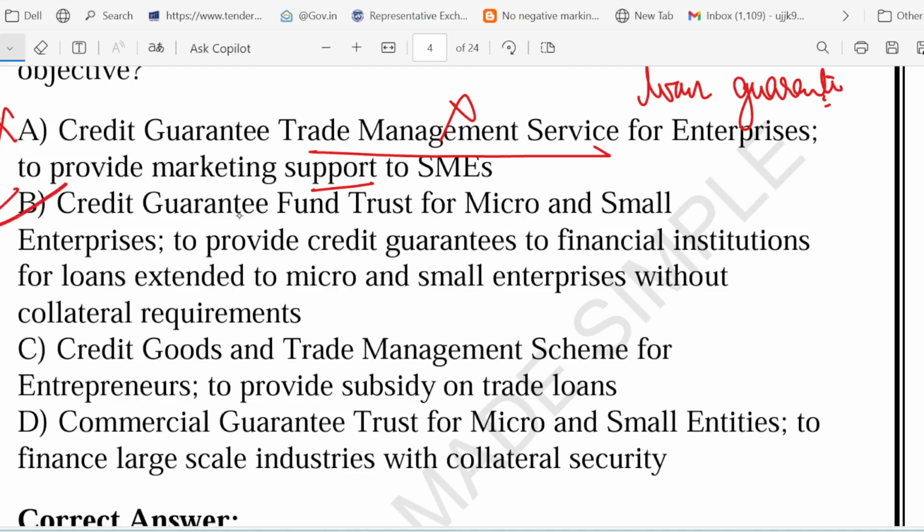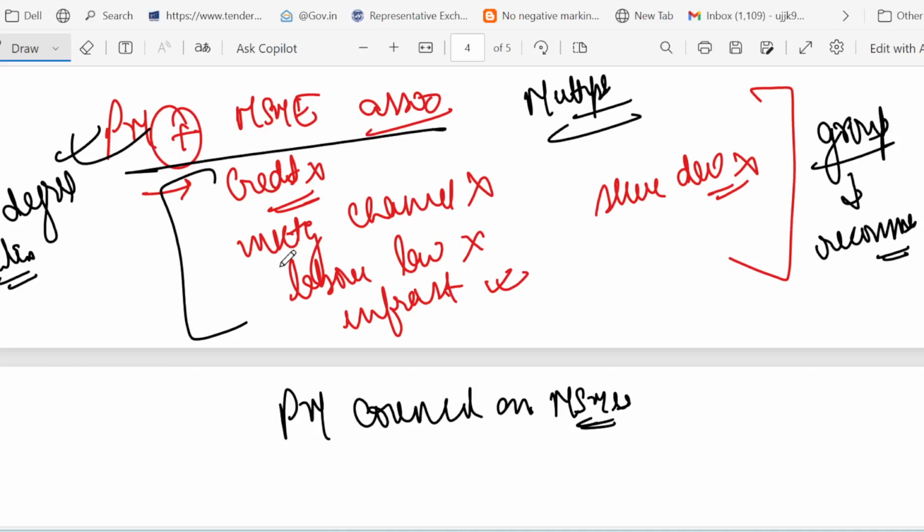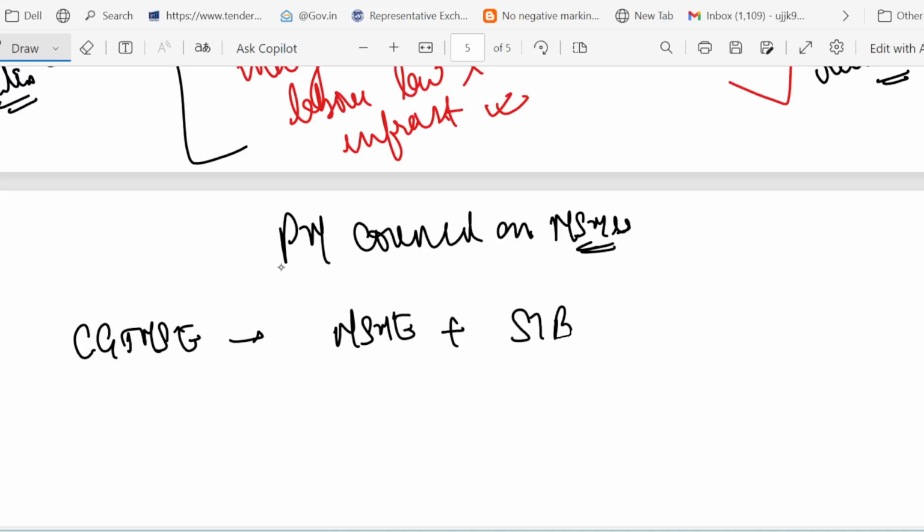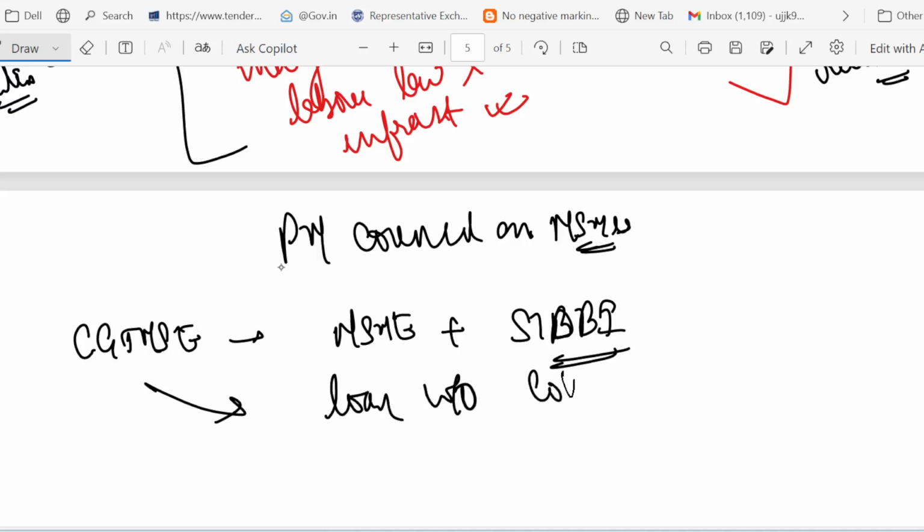Yes, B is correct. This is the correct definition: Credit guarantee fund trust for micro and small enterprise. Remember the full form. Sometimes a question will be asked that what does E stand for? What does T stand for? So you should know the complete full form. And if you talk about the CGTMSE, let me elaborate a little bit about it. You must know that CGTMSE was set up by the MSME Ministry plus SIDBI. Remember, SIDBI is also involved in setting it up. The purpose was to help small businesses get loans without collateral.